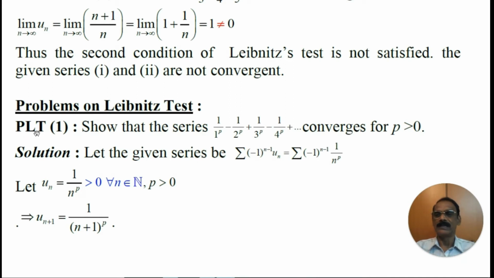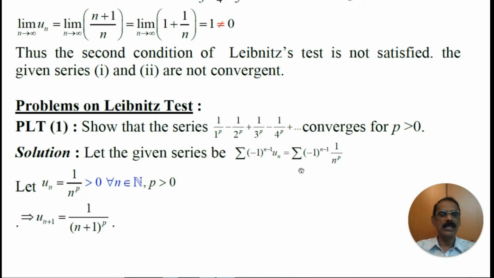Problems on Leibniz test. Show that the series 1/1^p - 1/2^p + 1/3^p - 1/4^p + and so on converges for p greater than 0. Let the given series be the series Σ(-1)^(n-1) un, that is equal to the series Σ(-1)^(n-1) · 1/n^p.